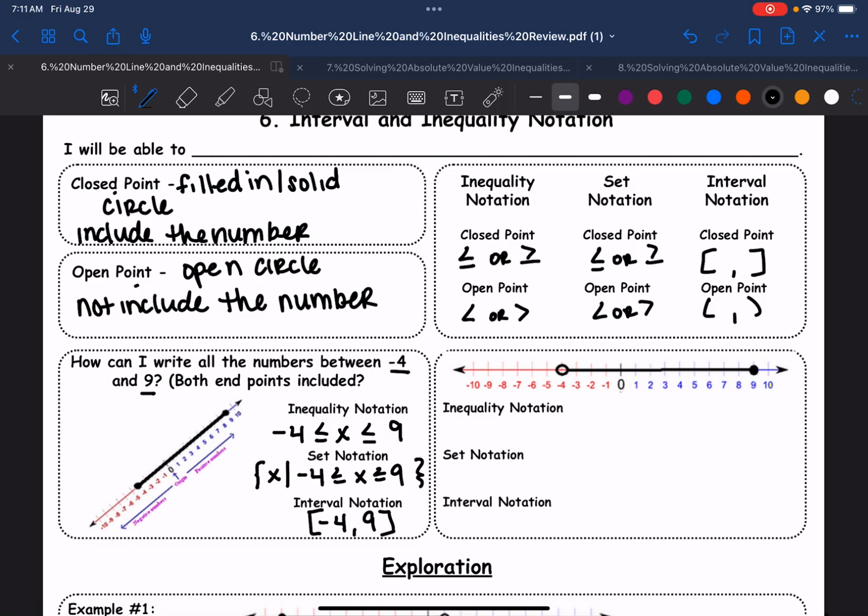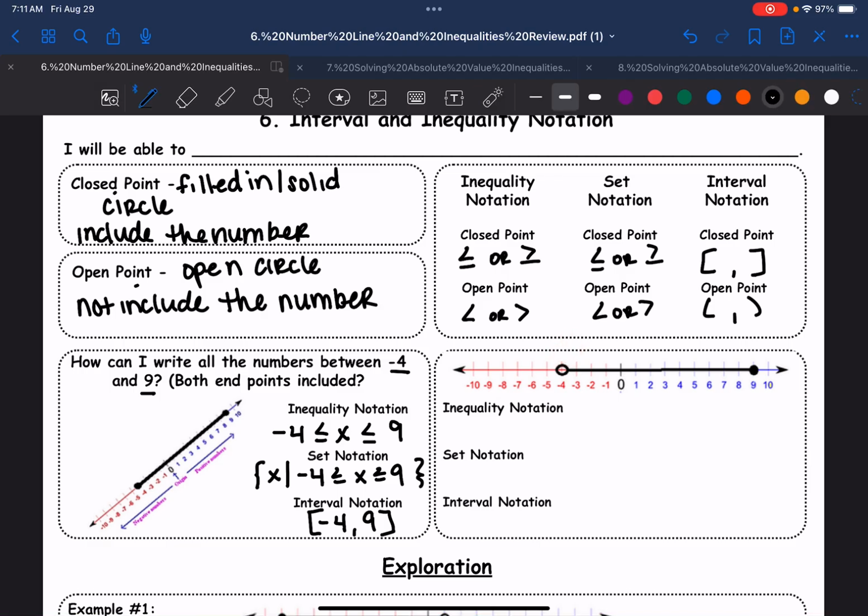The other thing is you can have one endpoint included and one that's not, kind of like the one over here on the right. Notice again, I'm doing the three notations, and I have the same numbers, -4 and 9, but now look, this is an open circle. It's a very obvious open circle.